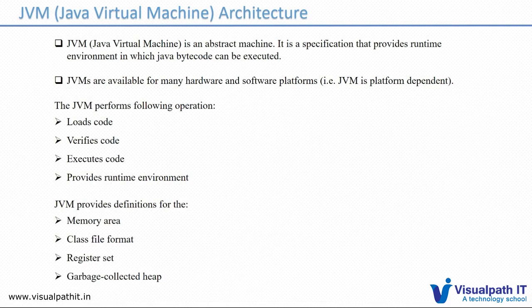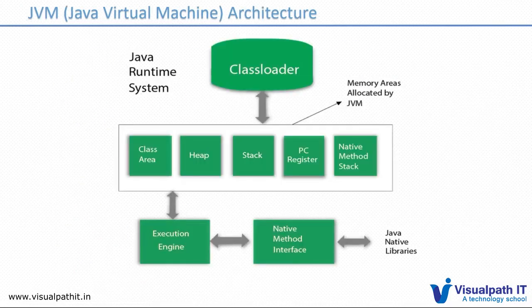Apart from that, once the class is loaded, it will look into each and every line of the statement, and it will allocate some memory to each type. Suppose you declare an int variable, the memory it has to allocate, that allocation will happen instantly in the JVM. We can see the architecture and get more details. So this is the typical JVM architecture.